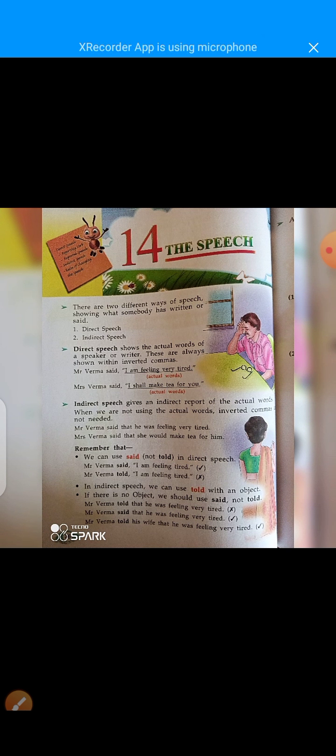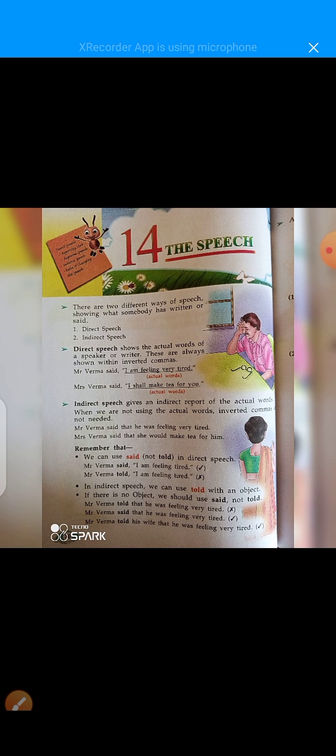Because they are written in double inverted commas. Second example is Mrs. Verma said, I shall make a tea for you. These are the actual words because they are mentioned in double inverted commas.